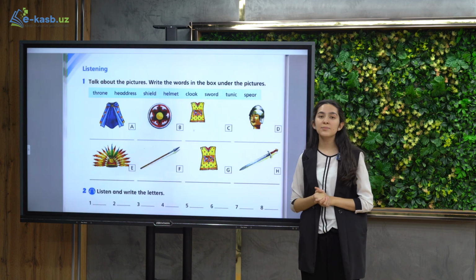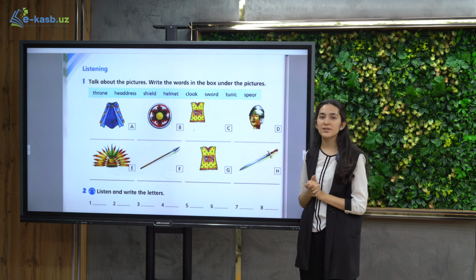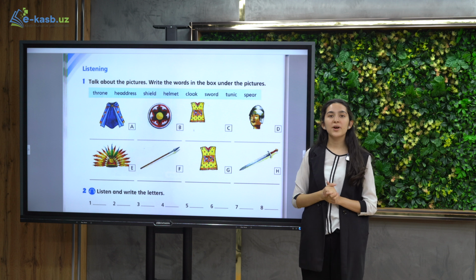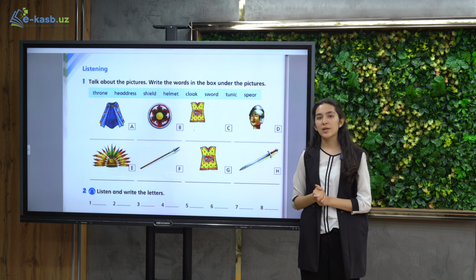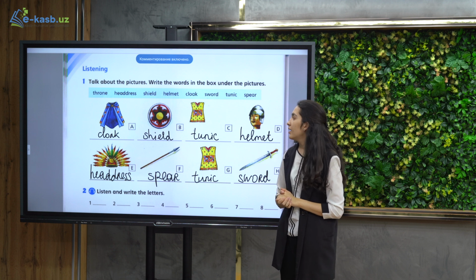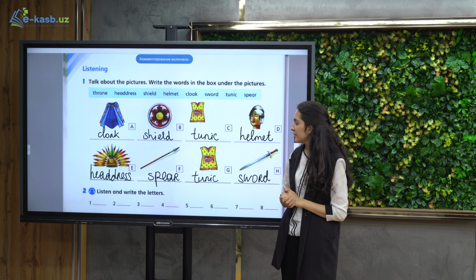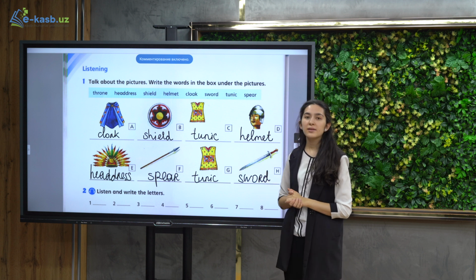So in the listening part, first of all, what we have to do, we have to write the words under these pictures. Please do it first by yourself and then check with me. Alright, so these are all the words. The first one is cloak, second, shield, tunic, helmet, headdress, spear, tunic, and sword.